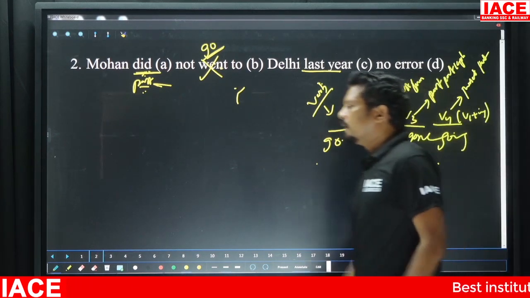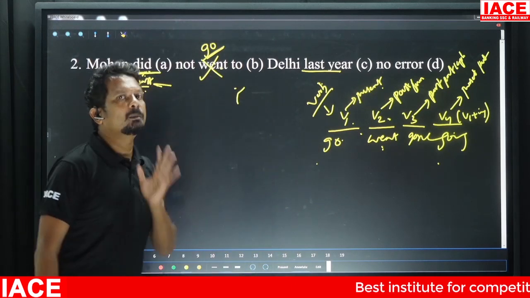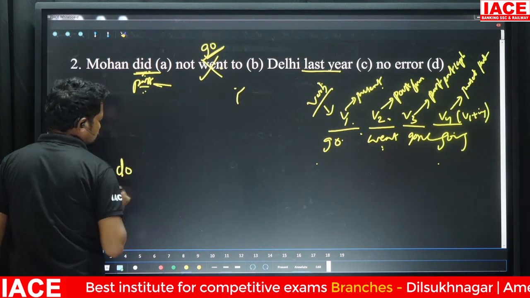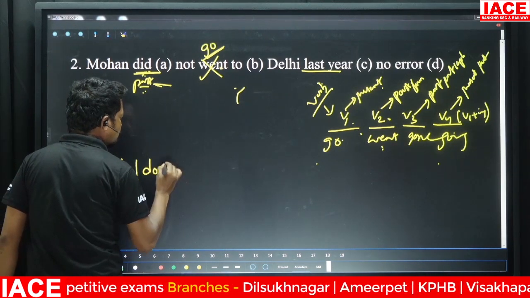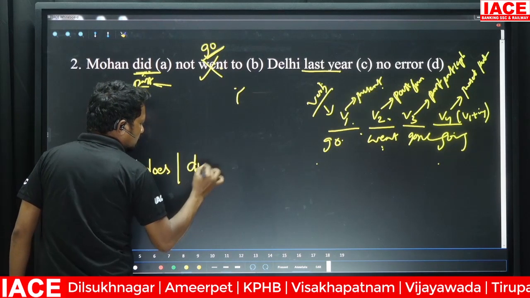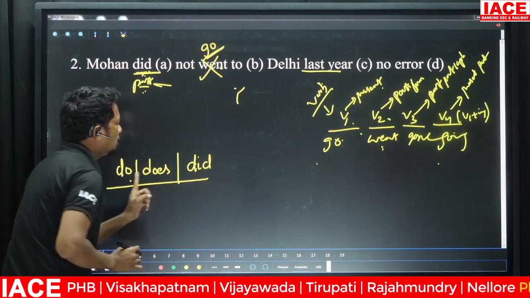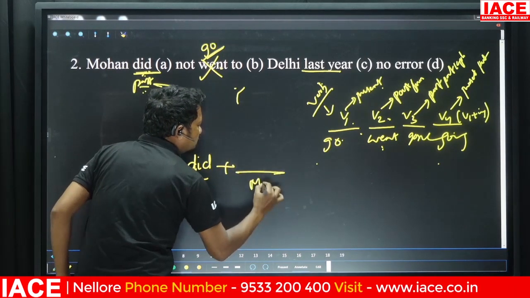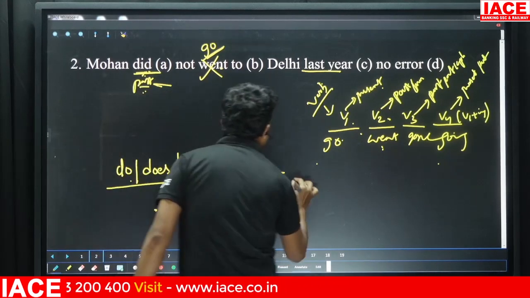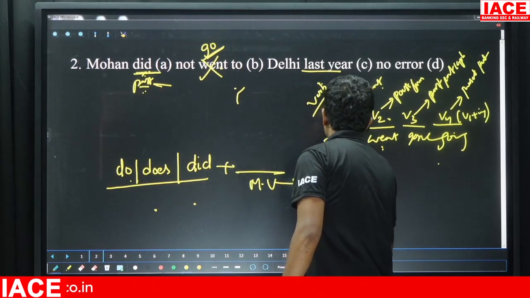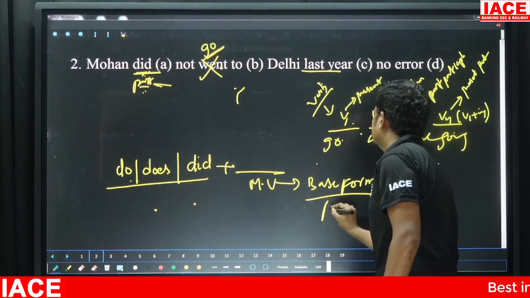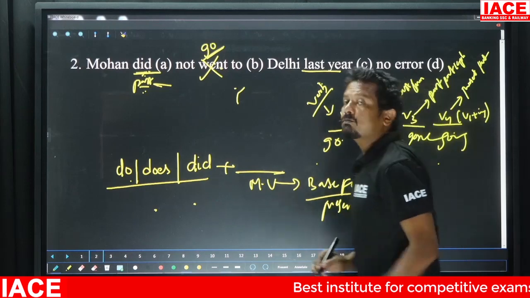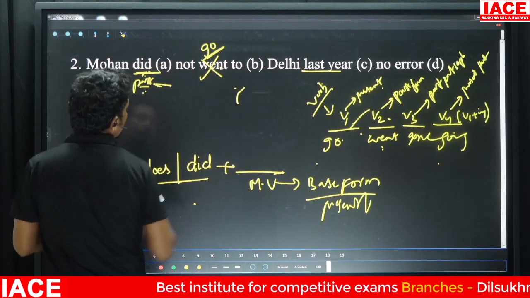Remember this, it's easy to remember. In a sentence, if you get to see do or does or did, the main verb should always be in its base form, nothing but the present form of the verb.